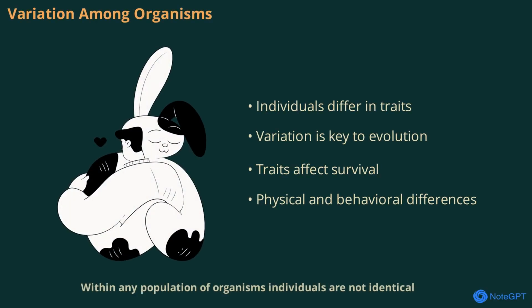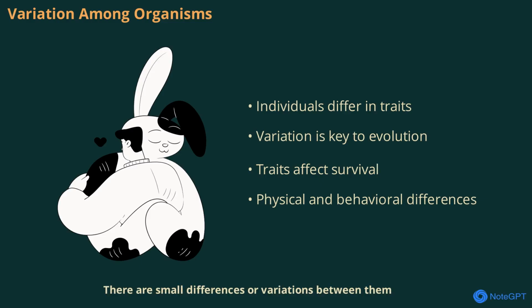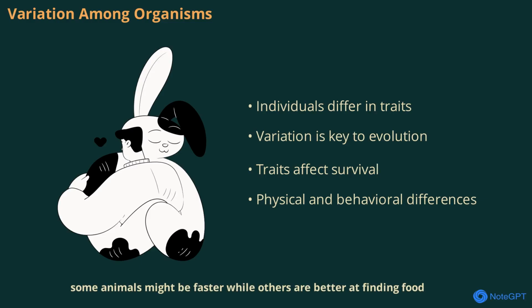Within any population of organisms, individuals are not identical. There are small differences or variations between them. These variations can be seen in physical traits like color, size, or fur thickness, as well as behaviors and abilities. Such differences are crucial because they affect how well an organism survives and reproduces. For example, some animals might be faster, while others are better at finding food. These variations set the stage for natural selection to act, shaping the future of the population.